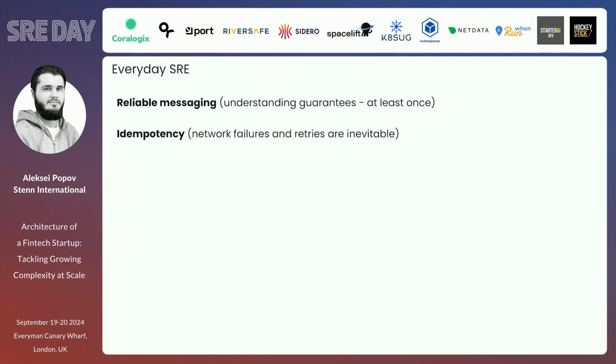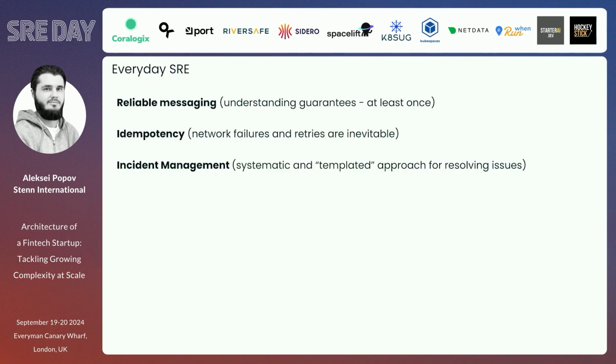We also need to, as I said, care about the dependency. Network failures and retries are inevitable. We cannot avoid them. We cannot make our network very reliable in that sense. So we need to care about the dependency, understand at-least-once delivery, and make our consumers idempotent. That's a separate talk on how to do that, but that's part of our everyday work and what we include in our designs.